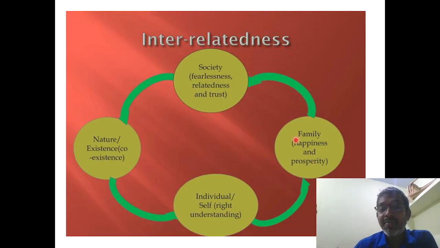Okay, next one is the family. So happiness and prosperity, prosperity in terms of physical assets. Next one is based on the society. It's purely based on trust. Finally, it goes to nature, where there is coexistence. So everything is interrelated to each other. Without any of these things, we cannot perform any type of real-time operations.